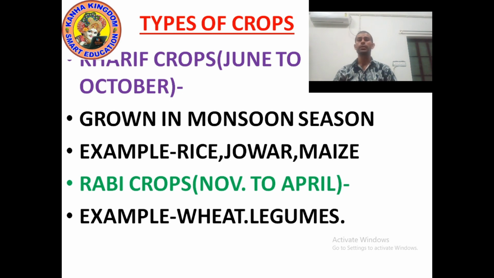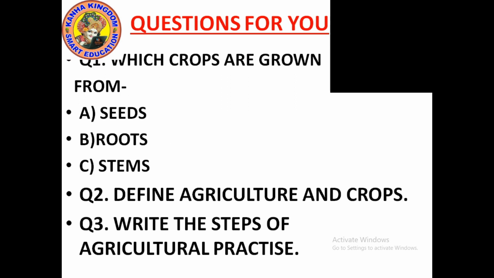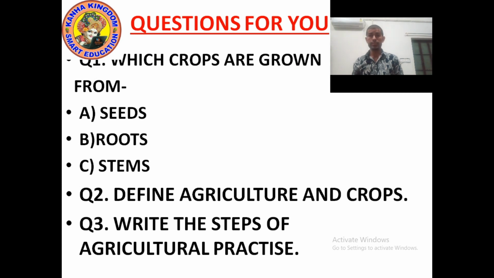Now it's time to ask questions. Question number 1: Which crops are grown from seeds, roots, stem?